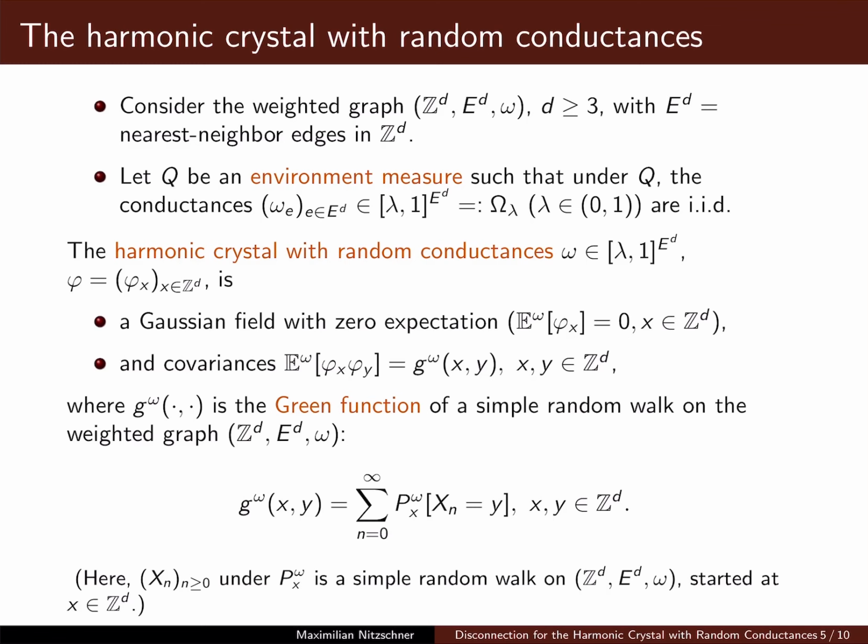First we sample in an IID fashion the environment, or these conductances. And after we've done this, we put on this weighted graph with a fixed realization omega this field phi. This is very reminiscent of what happens in random walks in random environments in general.